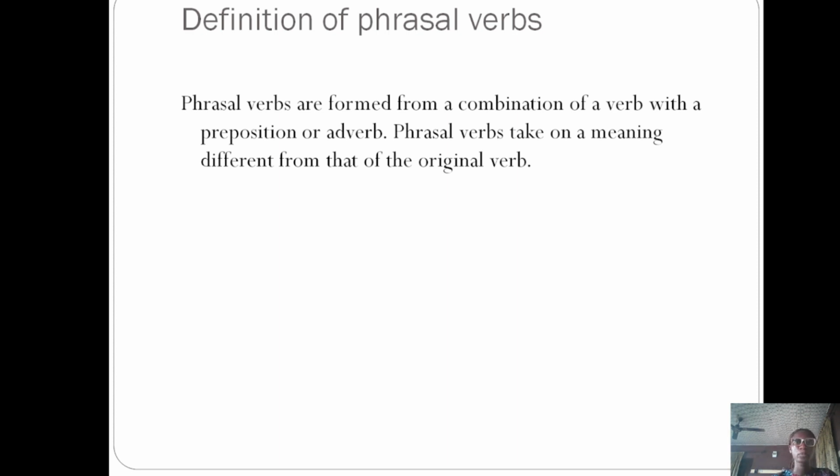Break up. To break, probably to break something into pieces, to destroy. Up, to go up or down. But now when we bring them together, break and up as a phrasal verb, it now means to end a romantic relationship. So he broke up with her. That means he ended his relationship with her.